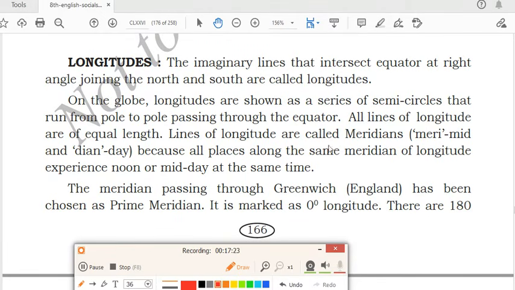Lines of longitudes are called meridians, from mid and dian, meaning midday. Because all places along the same meridian of longitude experience noon or midday at the same time. The meridian passing through Greenwich, England, has been chosen as the prime meridian. It is marked as 0 degree longitude.